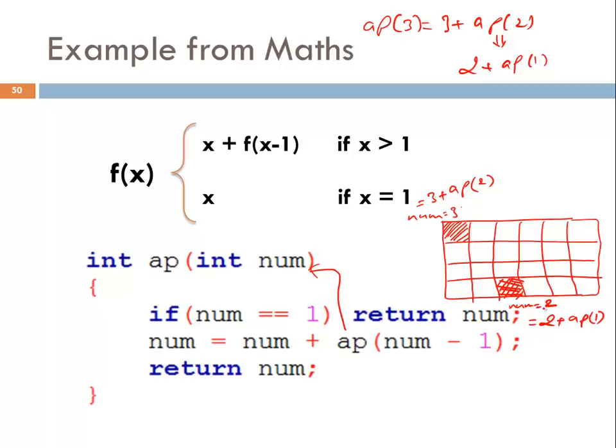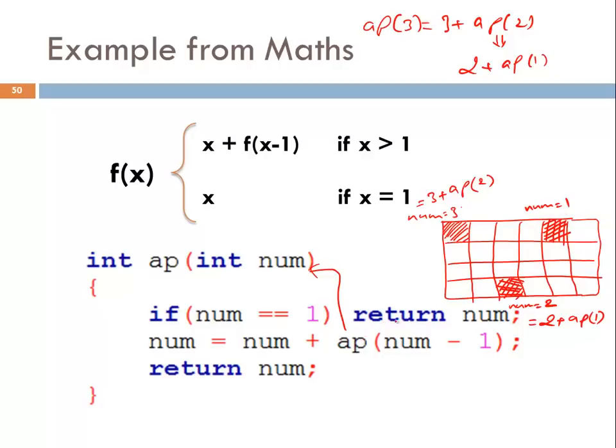See, it's calling AP1. In order to calculate the value of this number, you need to calculate AP1. So the function is called again, and one more instance of this variable is created somewhere randomly in the memory. For example, this is the location where the number is assigned. What is the value of number this time? It's 1. So number will become 1, and it will go inside and check if number is equal to 1. Is number equal to 1? This time yes, the value of number is equal to 1.